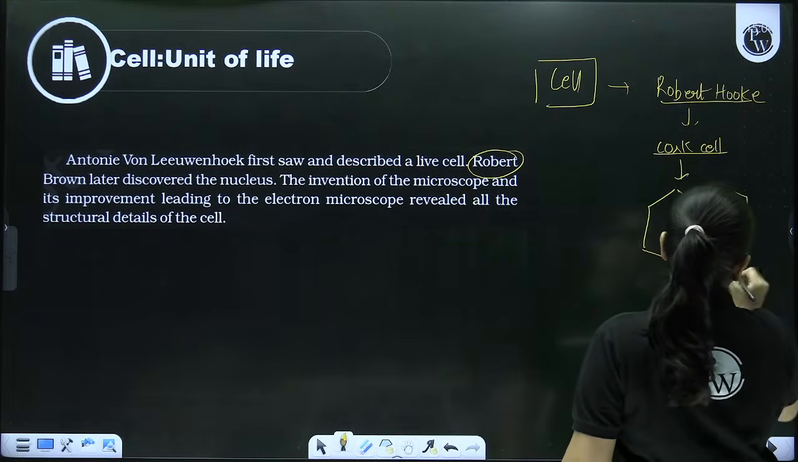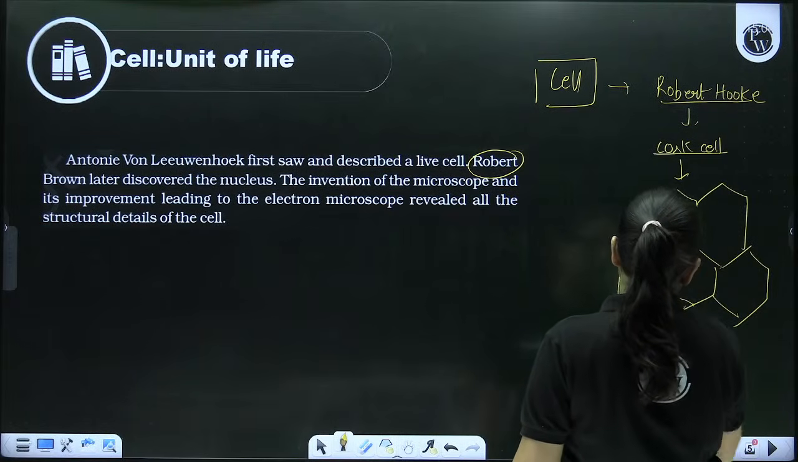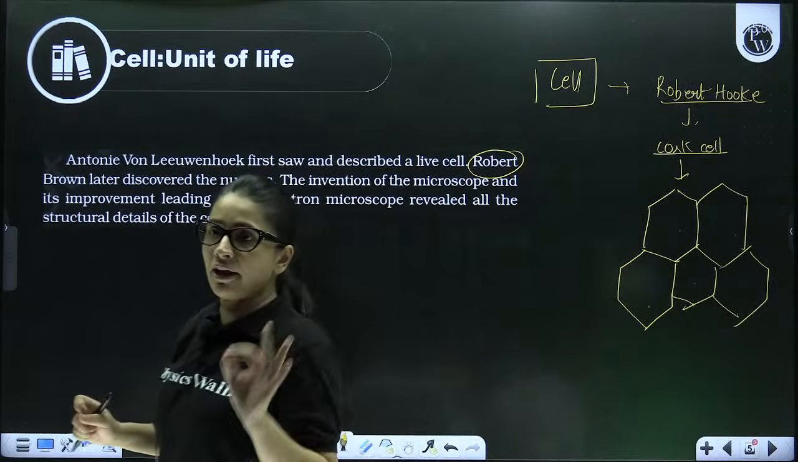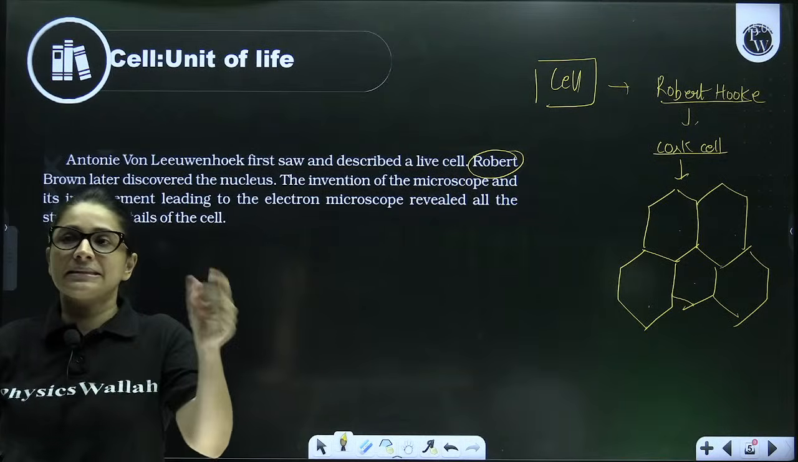So what did he get to see under the microscope? He saw some honeycomb-like structures, some honeycomb-like compartments, which he referred to as cella. And this cella means cell.